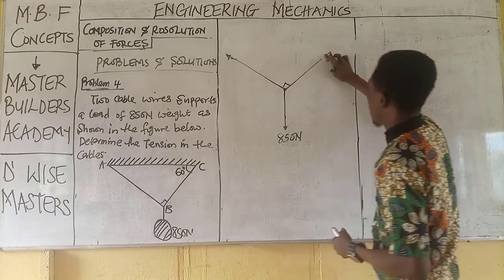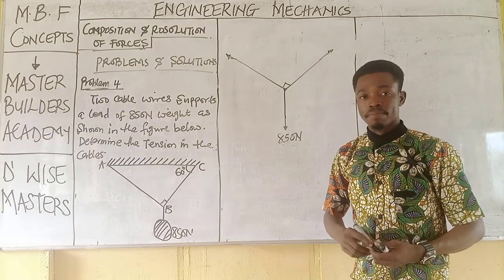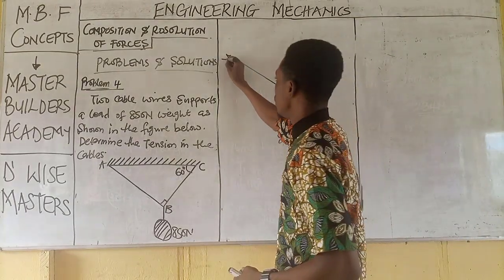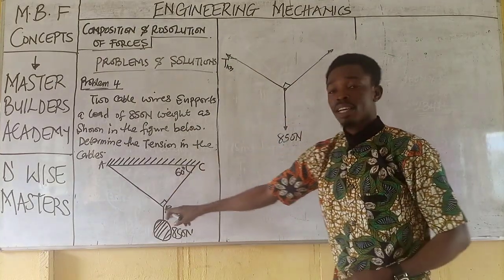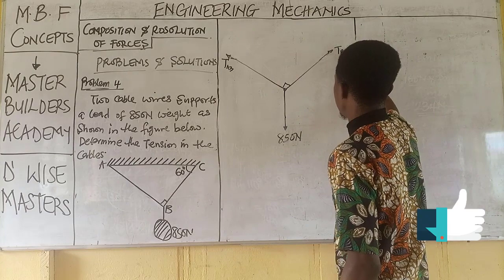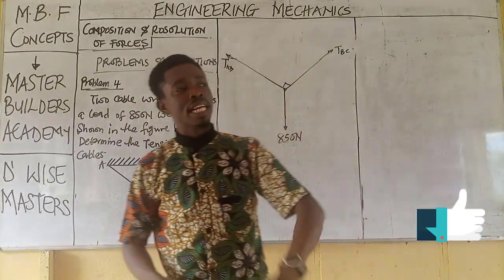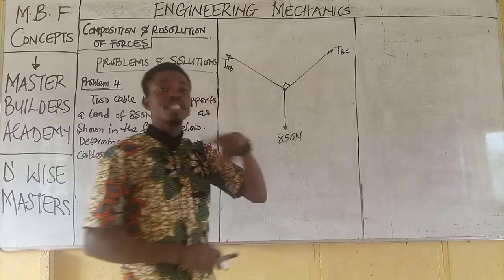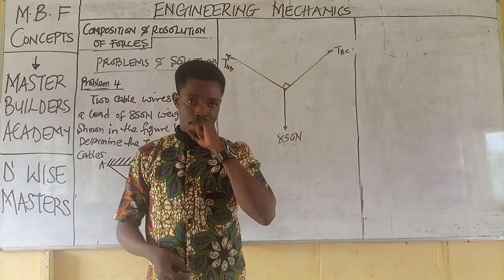This becomes the direction of this one, and this equally becomes the direction of this one. Then we can call this T_AB, the tension on cable AB, and this other one becomes T_BC, the tension on cable BC. So for this problem, we will be obtaining the values for T_AB and T_BC.